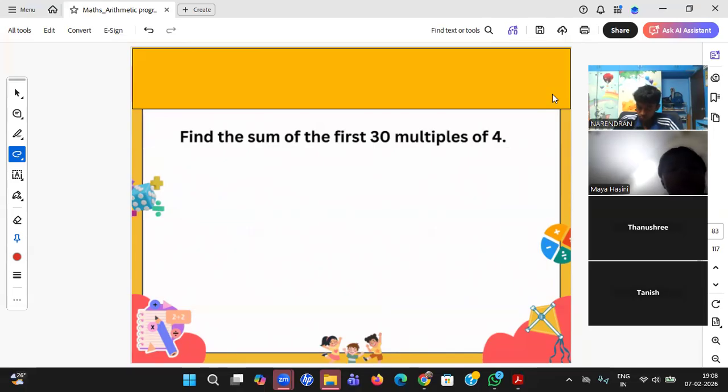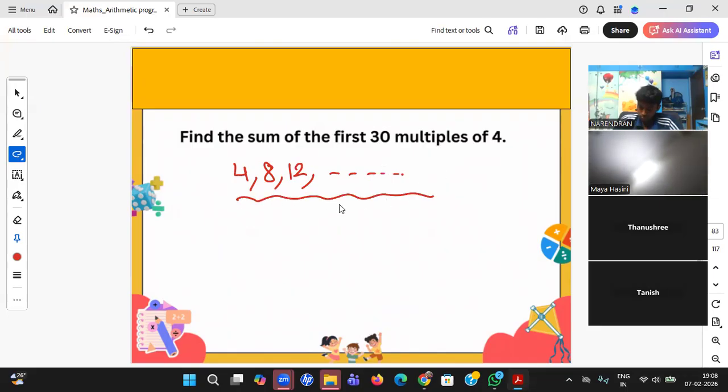Then only you can use that formula. So multiples of 4: 4 ones are 4, 4 twos are 8, 4 threes are 12, like that. I don't know what the last number is, I'm least bothered. But I know, sir, this is the multiples of 4. And he said there are 30 numbers, N equal to 30. Now he's asking the first 30, S30 is asked. I only know this much.